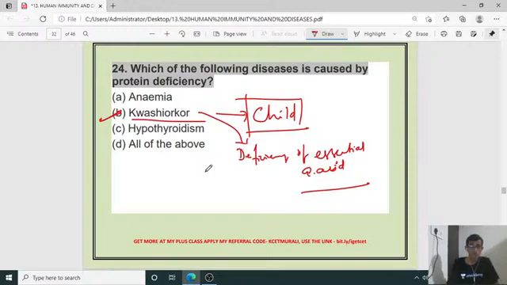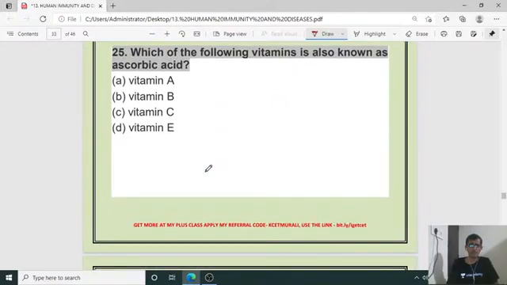Yes, Manoj. Next, 25: which of the following vitamins is also known as ascorbic acid? The alternate term for one vitamin is ascorbic acid. So if you take ascorbic acid, it is nothing but vitamin C.